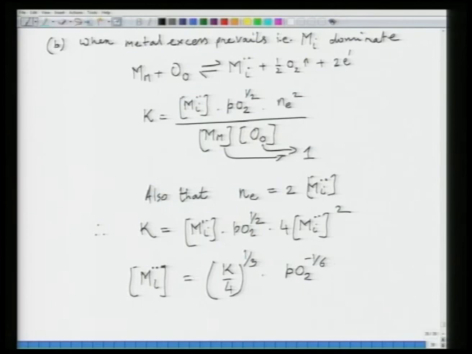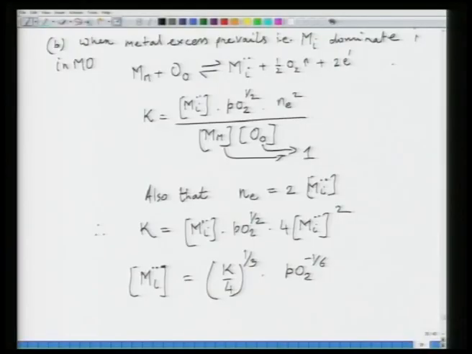So, whether it is oxygen vacancies or metal interstitials, in both, if the oxide is MO, whether it is oxygen vacancies or metal interstitial, both of them depend upon PO to the power minus 1 by 6, and as a result the electron concentration Ne will be equal to 2 Mi, so Ne is also proportional to PO to the power minus 1 by 6.